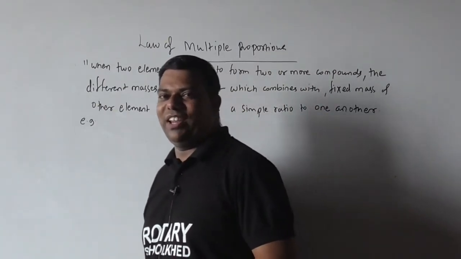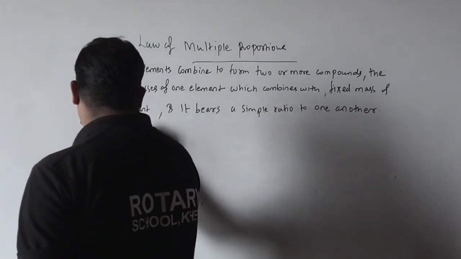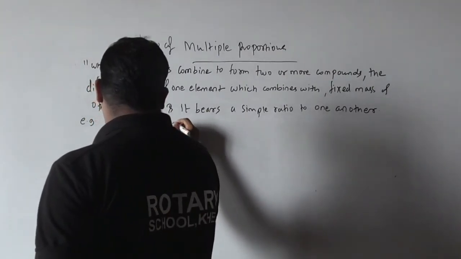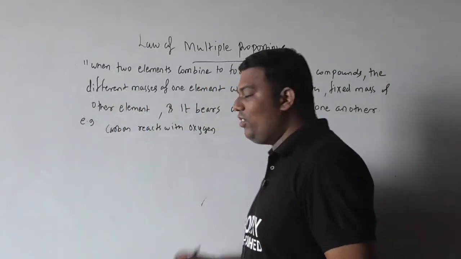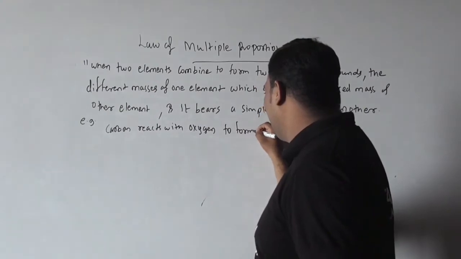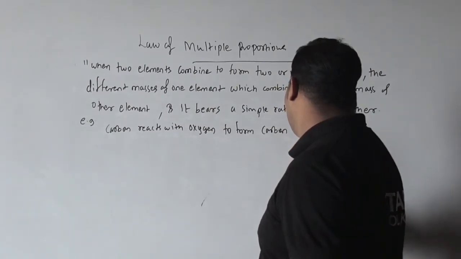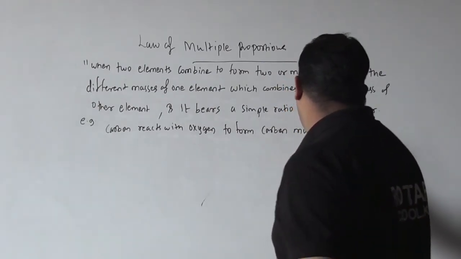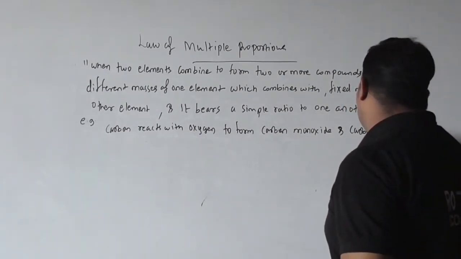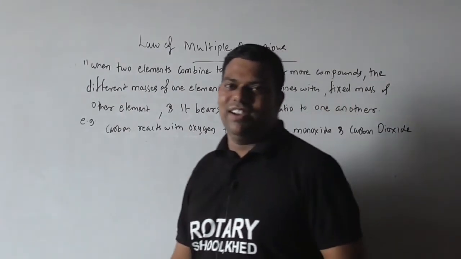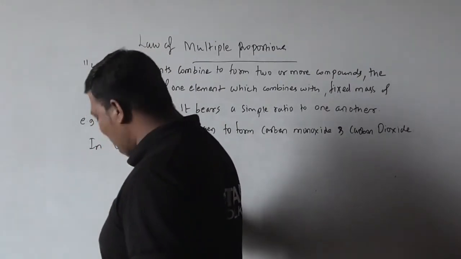So pay attention carefully. Carbon reacts with oxygen to form carbon monoxide and carbon dioxide. It means CO will be formed and CO2 will also be formed. Okay. Now in carbon monoxide, what will happen?